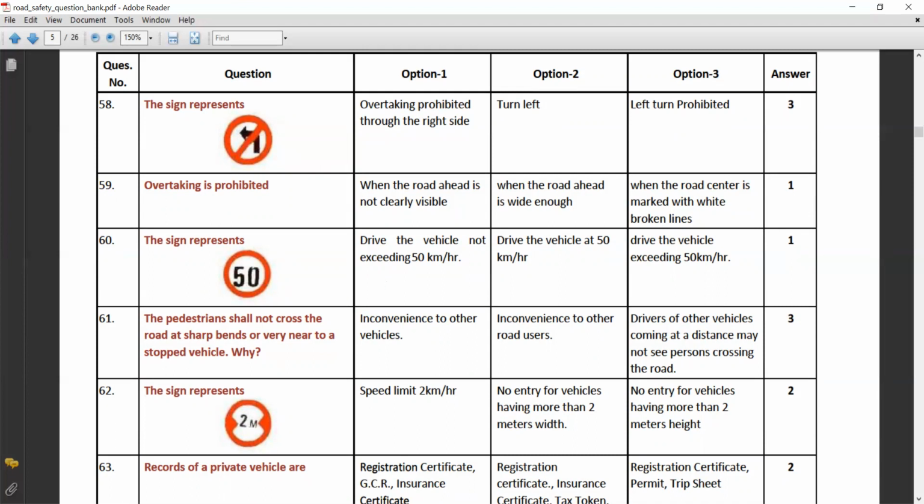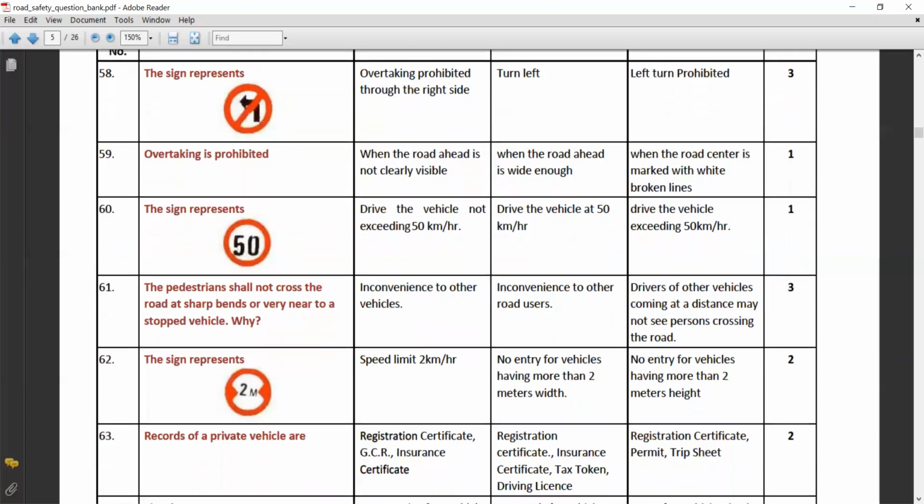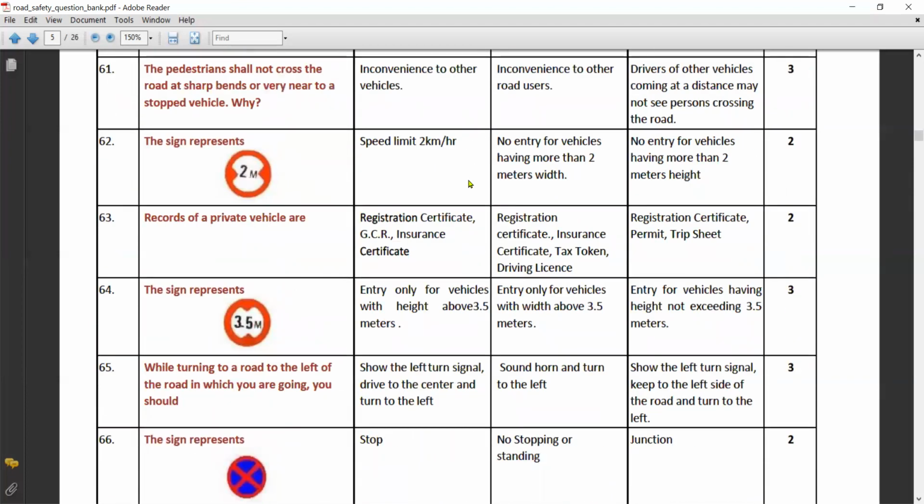The pedestrian shall not cross the road at a sharp bend or very near to a stopped vehicle. Why? Because the driver of another vehicle coming from a distance may not see persons crossing the road. This sign represents no entry for vehicles having more than 2 meter width.